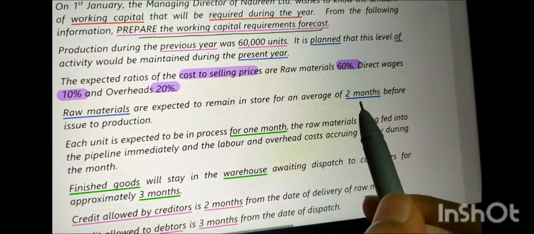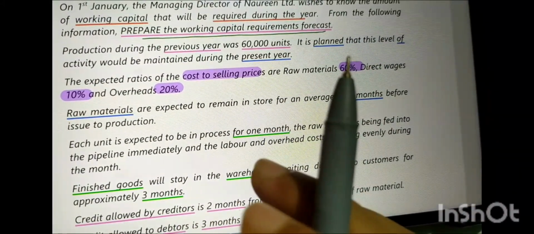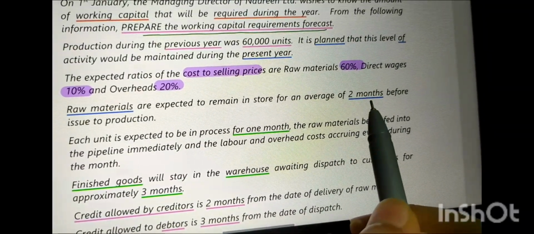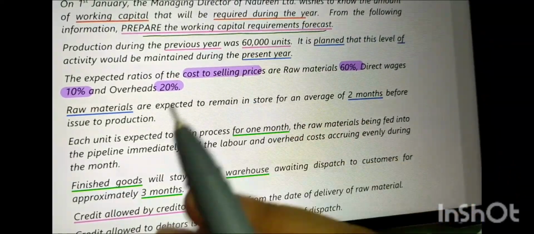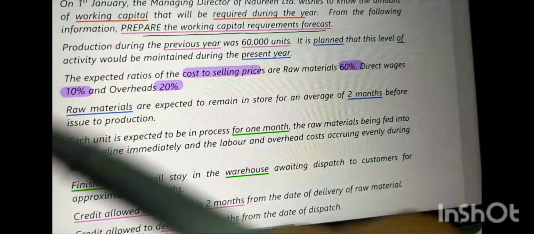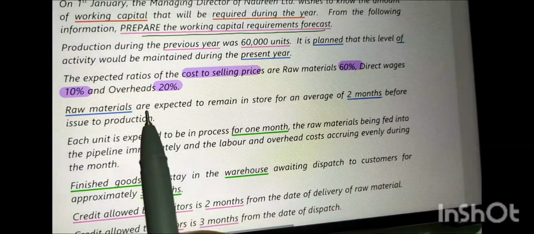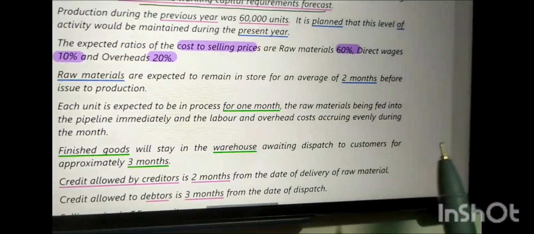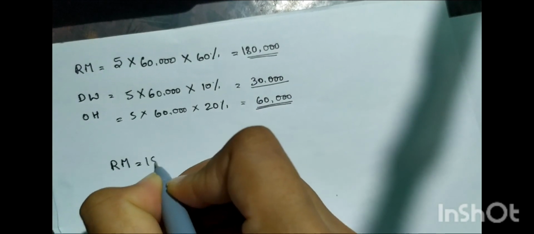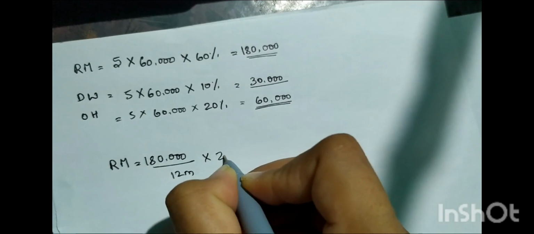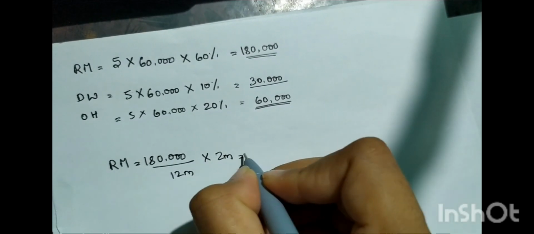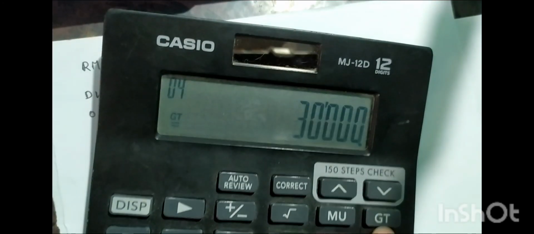Next, they have given that raw material is expected to remain in store for an average of 2 months before issue to production, before it is issued to the factory for further process. It will be staying in the store for 2 months. So what is the cost for us for that 2 months period? Let's find out. Raw material 1,80,000 upon 12 months, since this is for the whole year, into 2 months, as it is going to stay in our store for just 2 months. So this comes out to be how much?